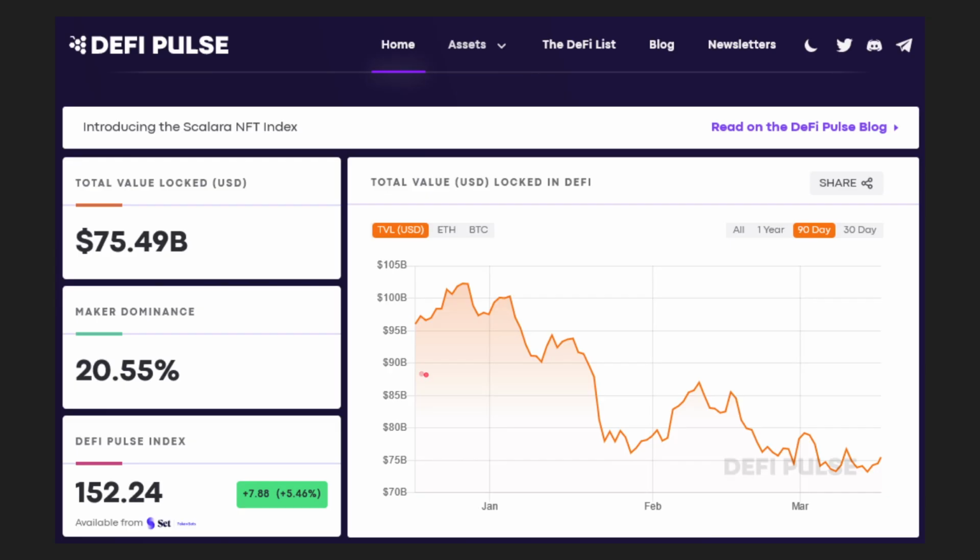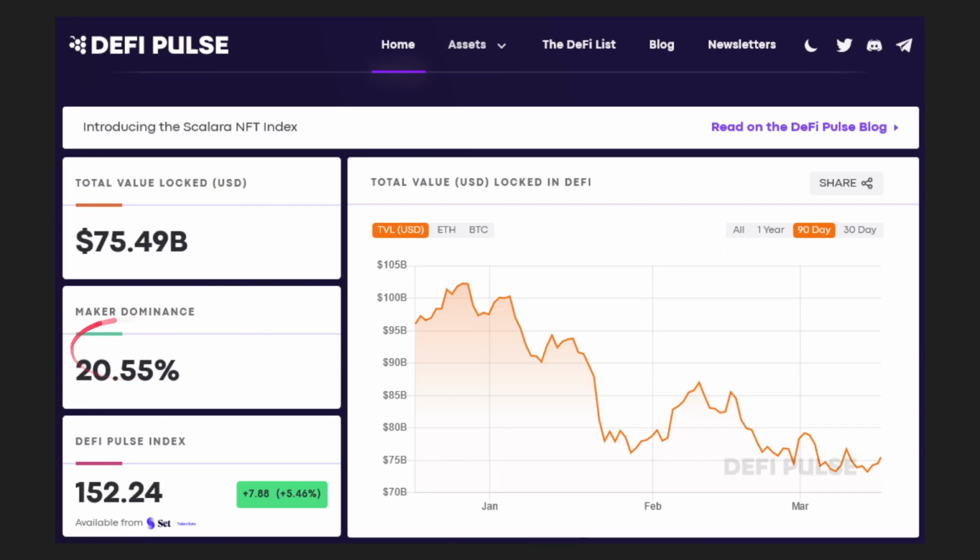So here we see total value locked in DeFi. If you go to the main page, you'll see this constantly updated every day. Currently, it's about $75.49 billion that is locked into DeFi. That means it's locked into loans or into lending protocols, liquidity pools, and decentralized autonomous organizations.